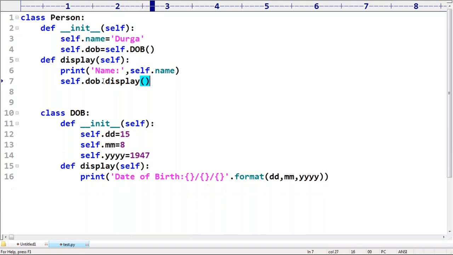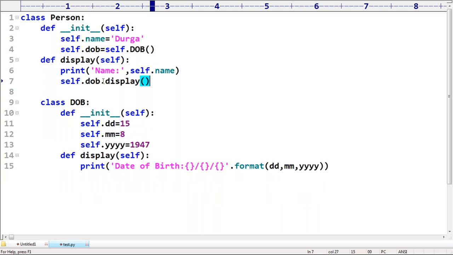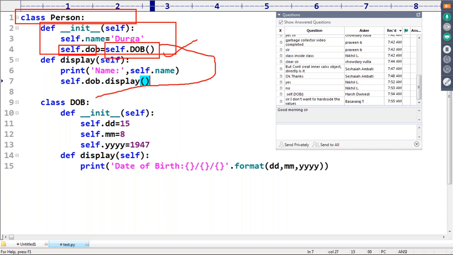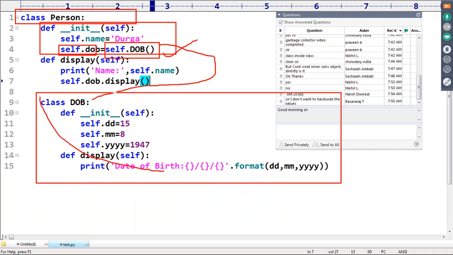Now please observe this very carefully. There is a class Person, and this Person class contains a constructor. Every person is associated with a date of birth. That's why self.dob is the DOB object I'm creating, and this dob internally refers to that. Without an existing person, there is no chance of an existing dob.